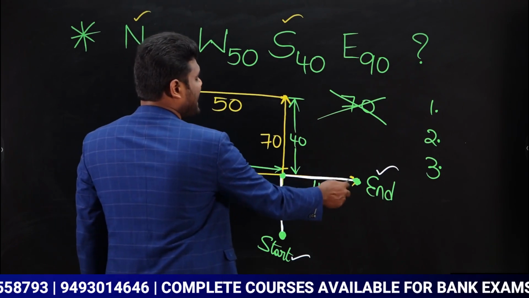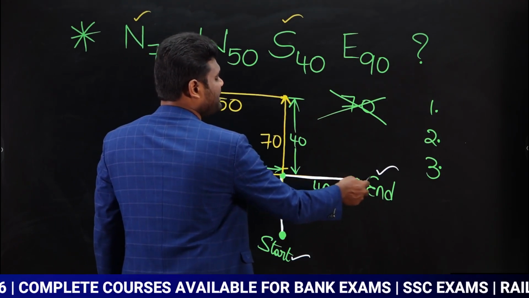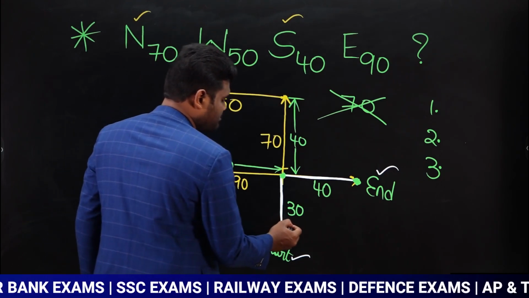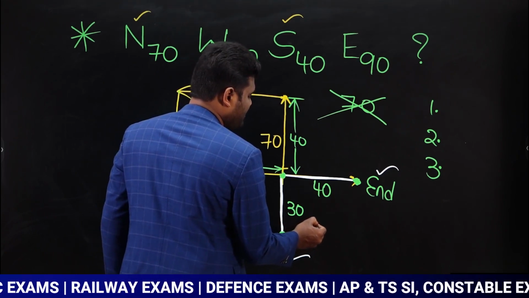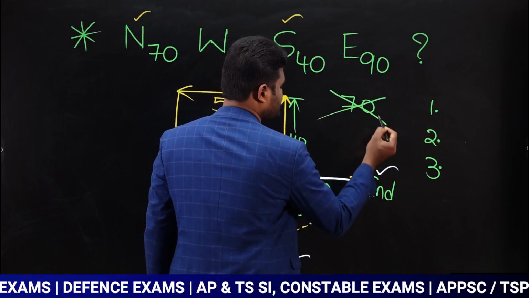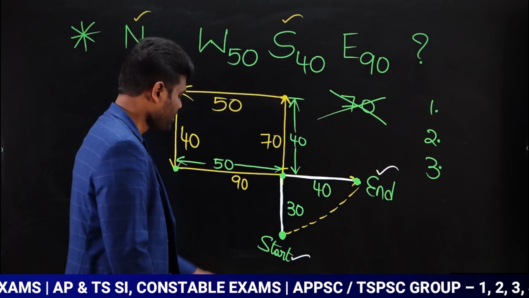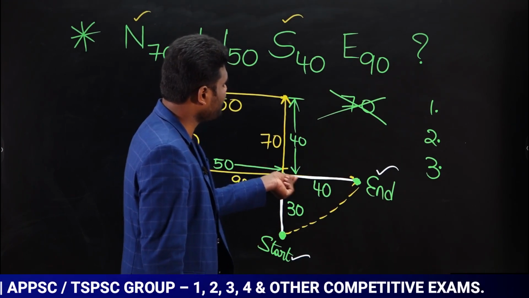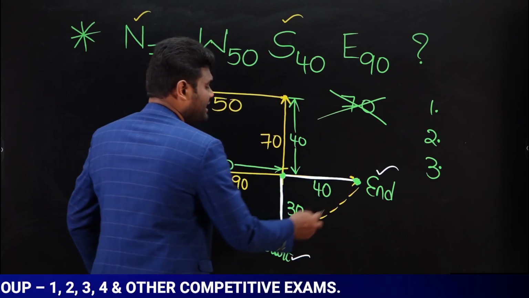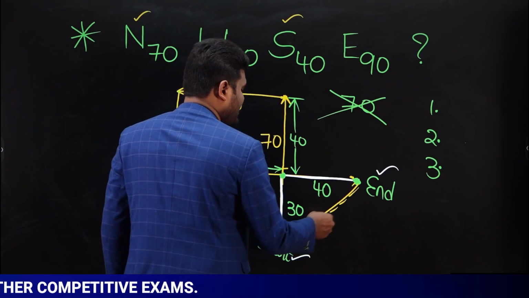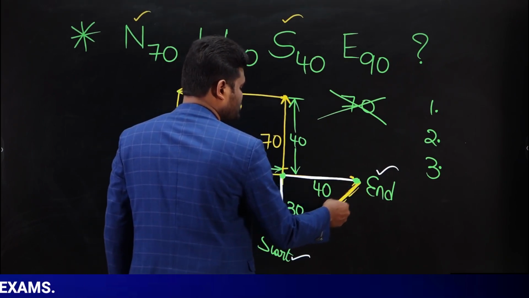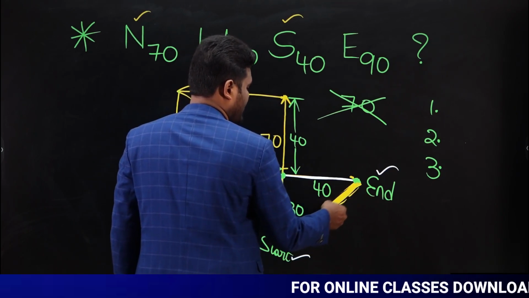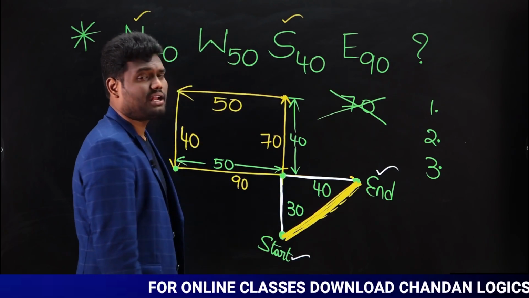Now if you observe, if I travel in this way, now this is 70 meters, yes or no? But I need the shortest distance. As I need the shortest distance, if I travel in this way, I am going to get this distance less than 70 meters. Yes or no? Why? If you are traveling in this way, this is 30 plus 40, 70 meters. But if you travel directly in this way, this distance is going to be short when compared to this distance. Yes or no? Now I need to know what is this distance. Now calculate what is this distance.